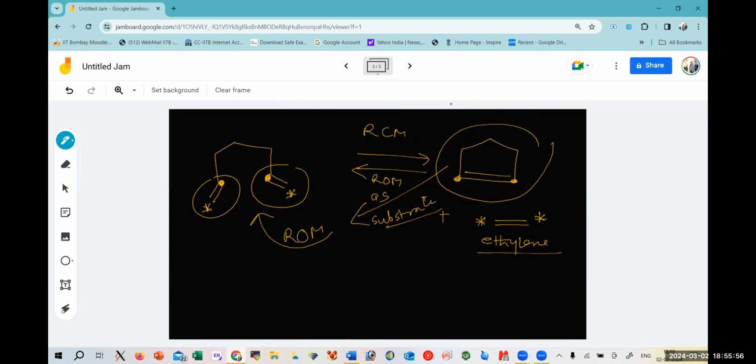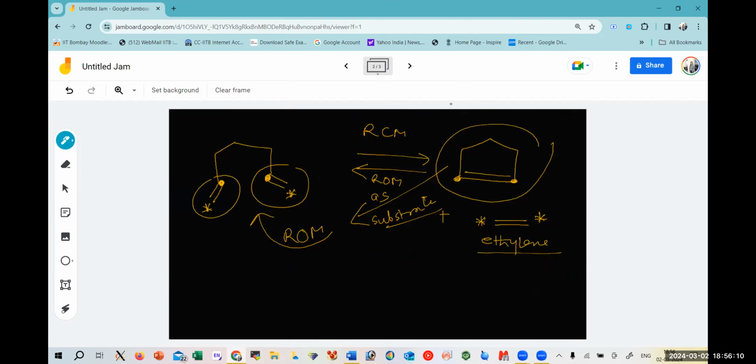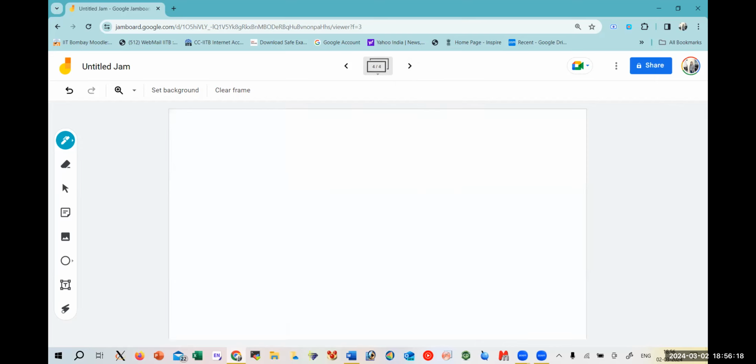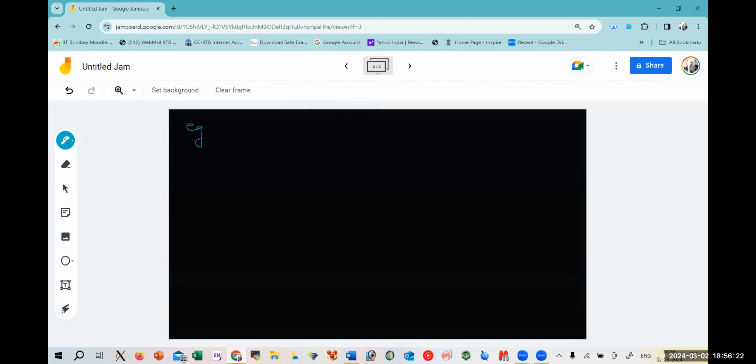The 5-membered ring is less stable compared to the 6-membered ring. So as soon as the alkene gets a chance to make a 6-membered ring with this one, it would just combine and form a 6-membered ring, and the other part remains as it is. So this is one such very important example of ring opening, ring closing metathesis. Now another example, which is again very important, we are going to take of a norbornene kind of system.